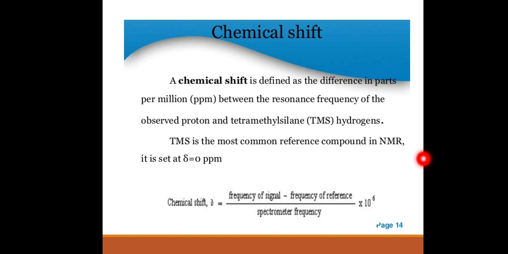The chemical shift is denoted by the letter delta. Delta is equal to the frequency of a signal minus the frequency of a reference, divided by the spectrometer frequency, into 10 power 6.